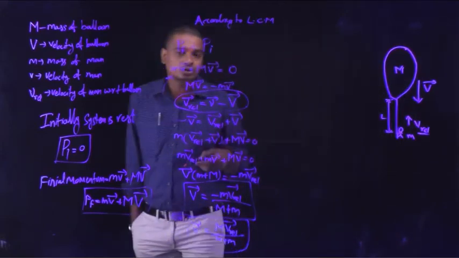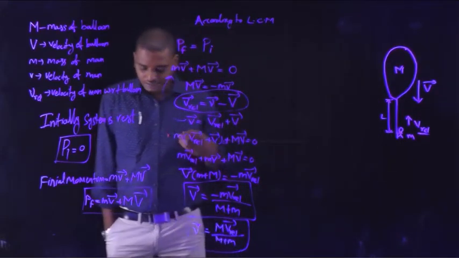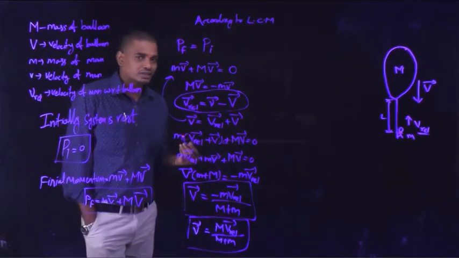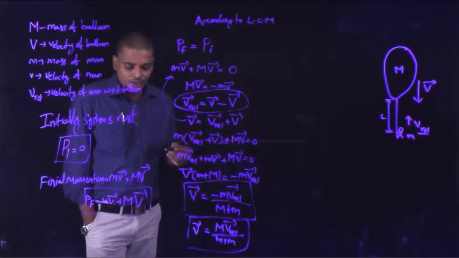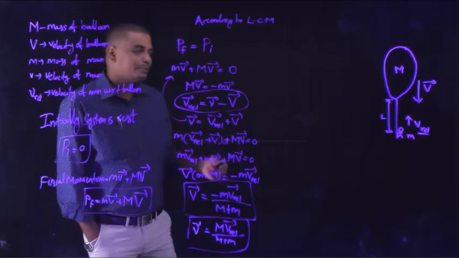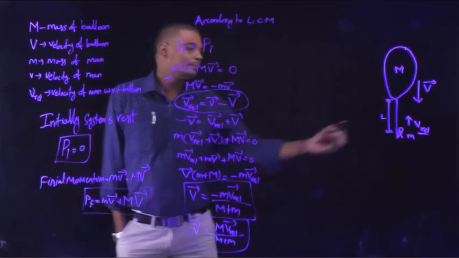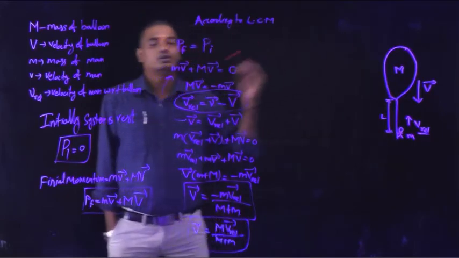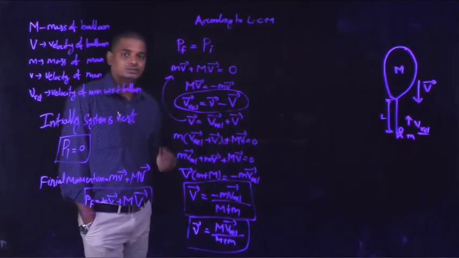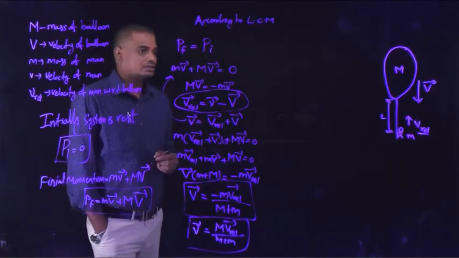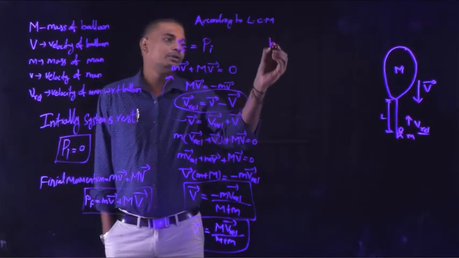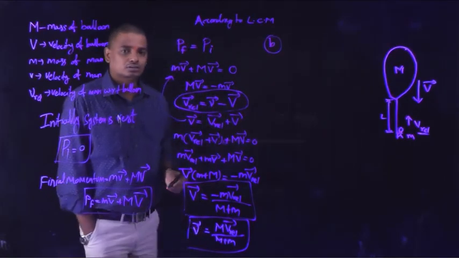Now let us move on to our next question. The next question is: how much has the balloon descended when the man reaches the balloon? When the man reaches the balloon, how much will the balloon have descended? So that is the question. Let us solve this. Let us go for the second part, the B bit, of the above question.